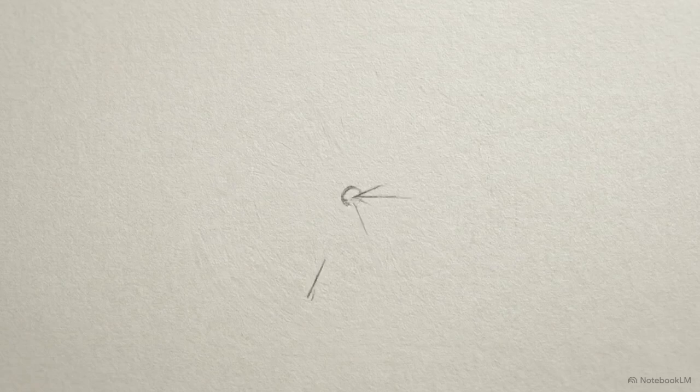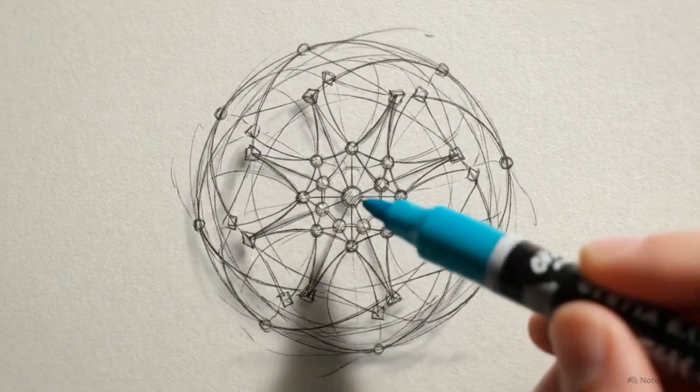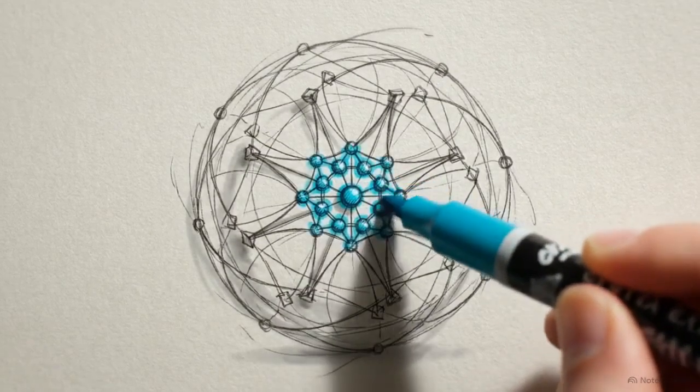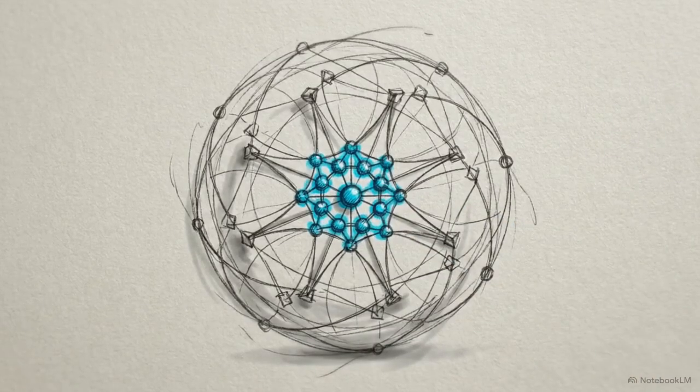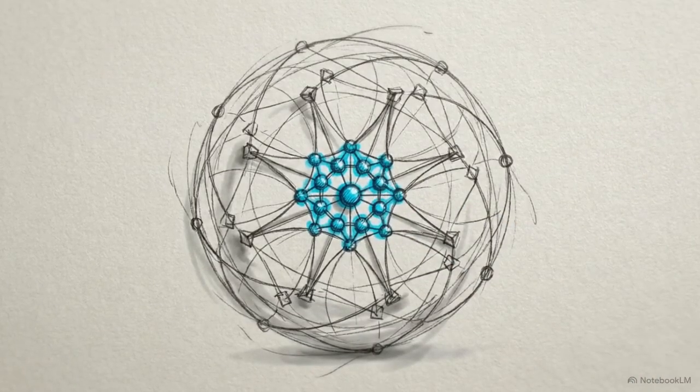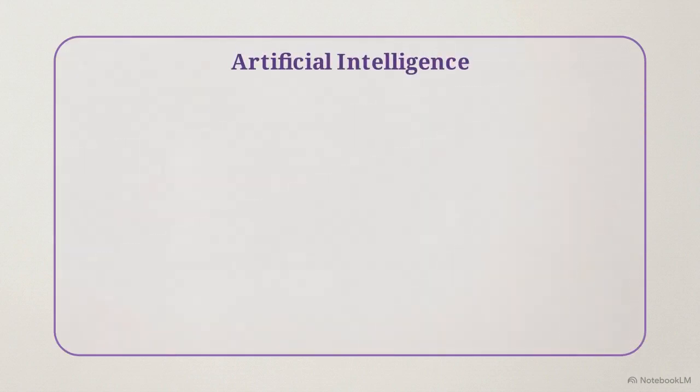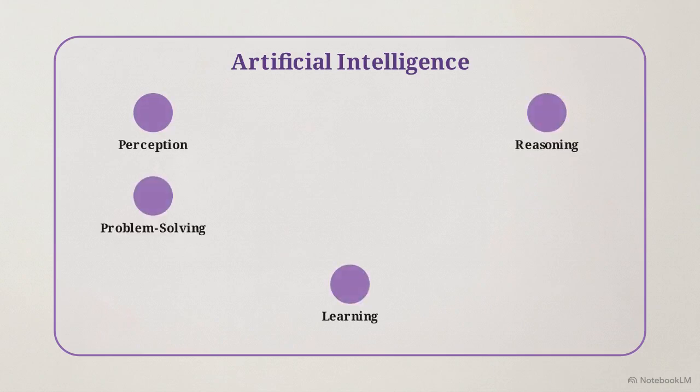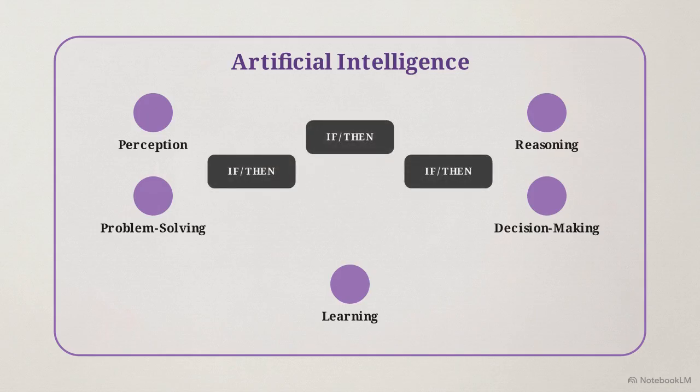To build systems that reliably navigate real-world complexity, we must first define the exact structural taxonomy of artificial intelligence. At the outermost layer sits artificial intelligence, the broad umbrella term for systems mimicking human cognitive capabilities. Inside, we classify tasks associated with biological intelligence: perception, reasoning, learning, problem-solving, and decision-making.